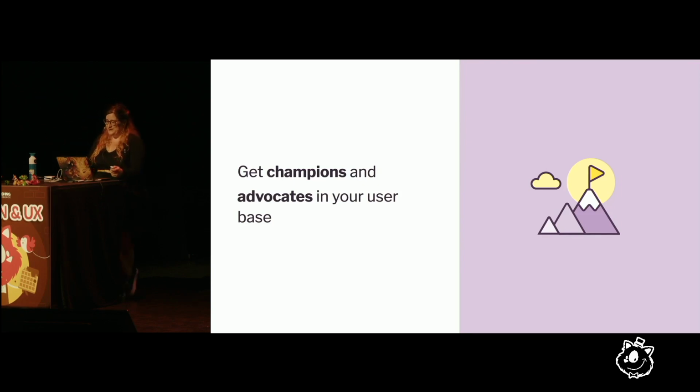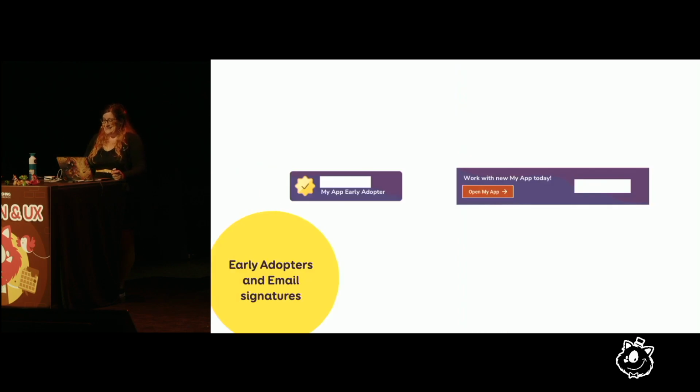So one very small thing that we did and that users loved, bear in mind this is enterprise, it's not revolutionary, is we did a little early adopter badge, and this worked so nicely. To thank our beta users, we said, we made these little badges, do you want one to put into your email signature? And it's a Trojan horse. There's a link on that that sends to the new interface. And we had those links in our signature too, with the name of the project and all of that.